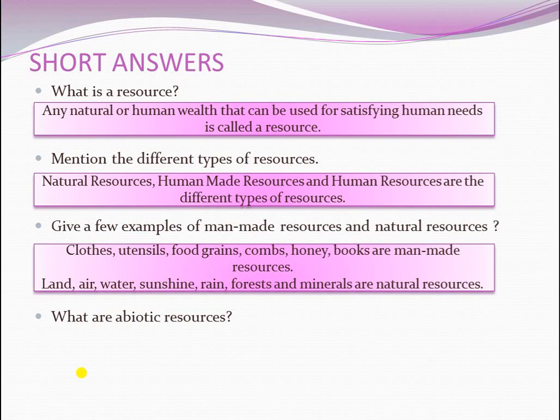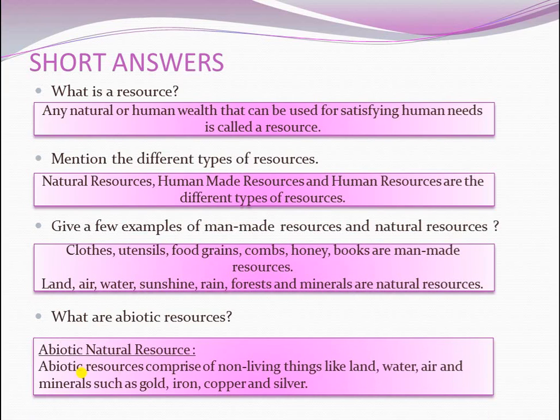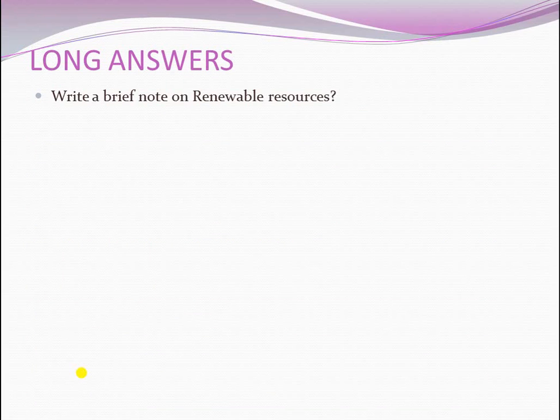What are abiotic resources? The answer, abiotic natural resources are the resources comprising non-living things like land, water, air and minerals such as gold, iron, copper and silver. Okay. Next, let's see the long answers.